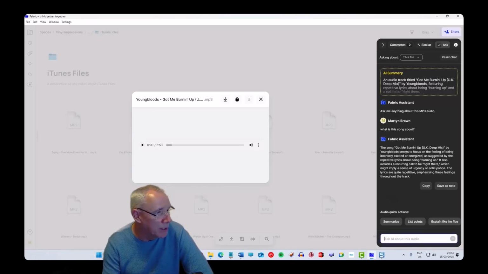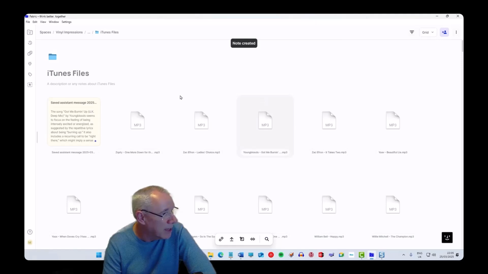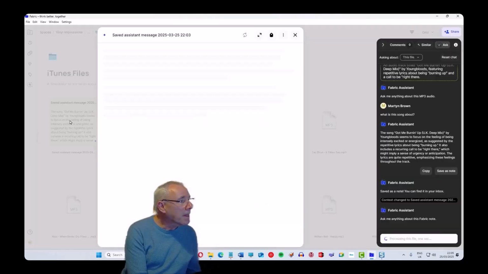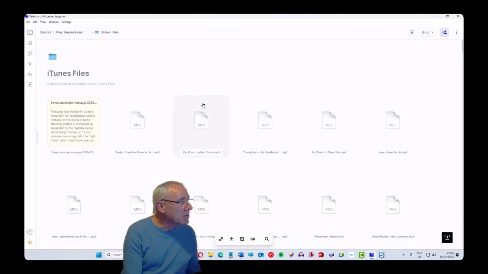And I can ask here, AI, I can ask about any file. This song seems to be the feeling of intensely excited or energized, as suggested by the lyrics. It tells you all about it. So I can add that as a note. If I click save that as a note, now that song, when I want to know anything about it, will be within the note. So I can click on this one, and then there's the notes about it. So when I'm running radio shows, which is what I do, I can find anything about it.